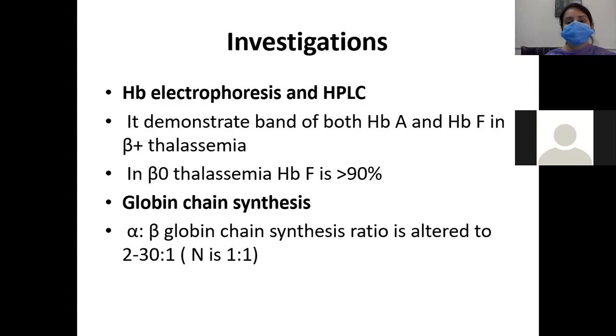What is HPLC? This is high performance liquid chromatography, in which we will see the percentage of fetal hemoglobin, hemoglobin A, and hemoglobin A2. Then we will make the definitive diagnosis on the basis of the hemoglobin electrophoresis and HPLC.